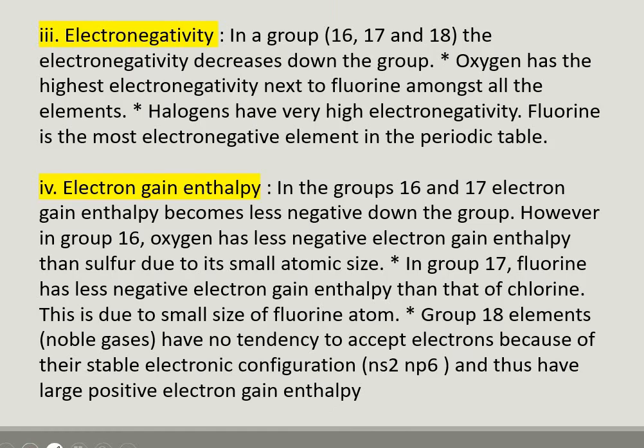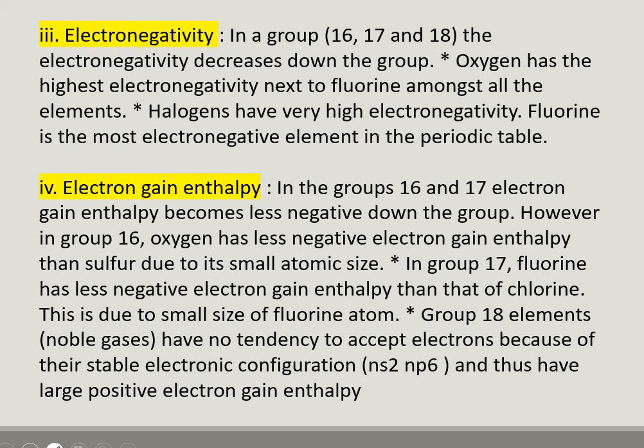Now, the next is electronegativity. Electronegativity usually decreases down in a group. Oxygen has the highest electronegativity next to fluorine amongst all the elements in the periodic table. Halogens have very high electronegativity, and fluorine is the most electronegative element in the periodic table.